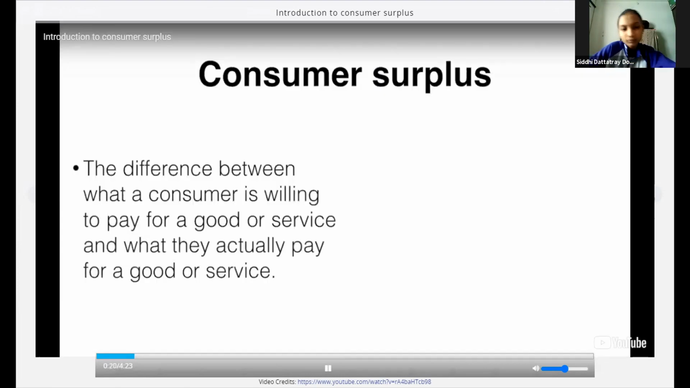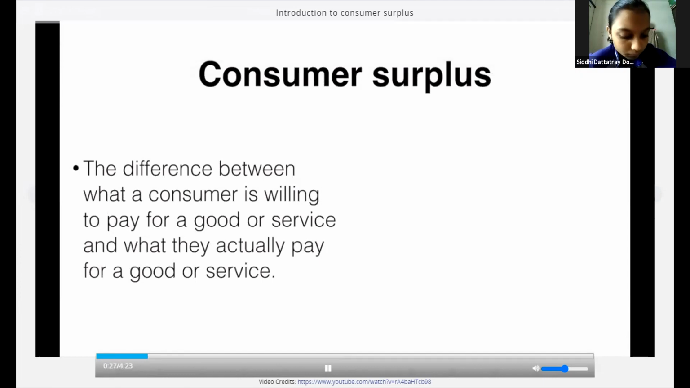Consumer surplus is the difference between what a consumer is willing to pay for a good or service and what they actually pay for a good or service. Now, you probably encountered this in your own life when shopping for clothes. Perhaps you picked up an item that you thought was full price, and when you went to check out, the price was discounted. The price you were willing to pay and what you actually paid are different, leading to a consumer surplus for you consisting of the difference.